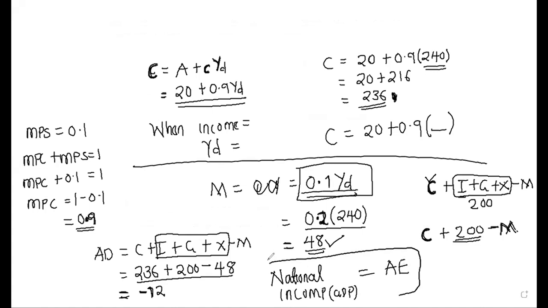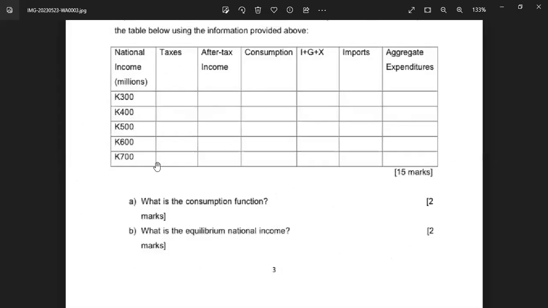So all I'm saying is, we have income and aggregate expenditure, and you check at which point they are equal. If we're back here, we have our national income on the far left, and on the far right, we have aggregate expenditure, isn't it? We're only going to have one point that will be equal.